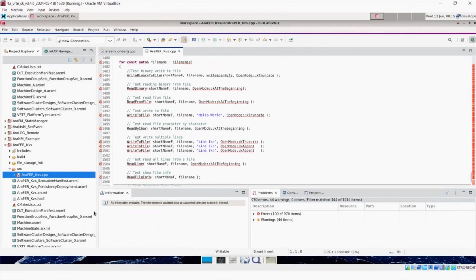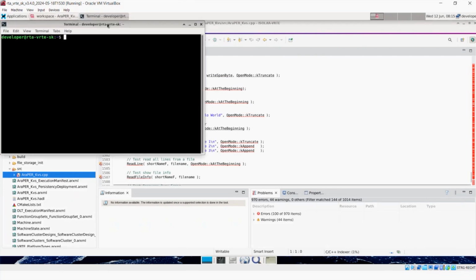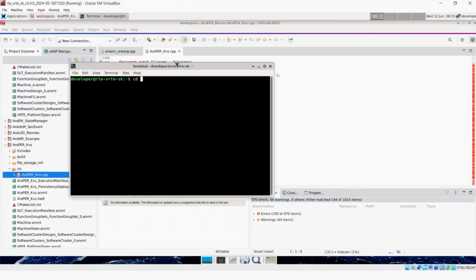So what we can actually do is have a look at how we would build that. If I open a terminal window and go to CVE projects, we ship a set of utilities called RV, for RTA VRTE. So we've got a command called RV build. This allows us to build an AutoSAR adaptive application to run on a virtual machine.